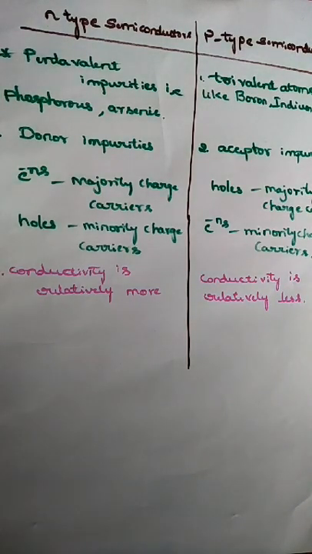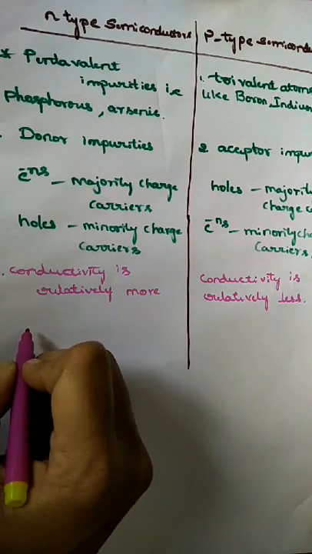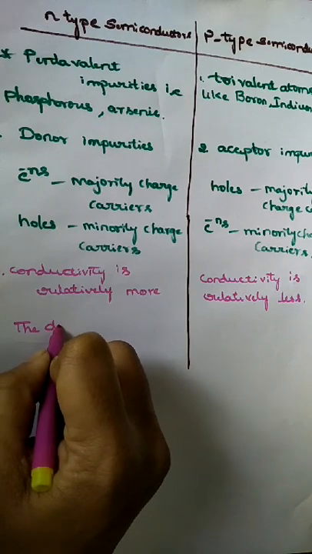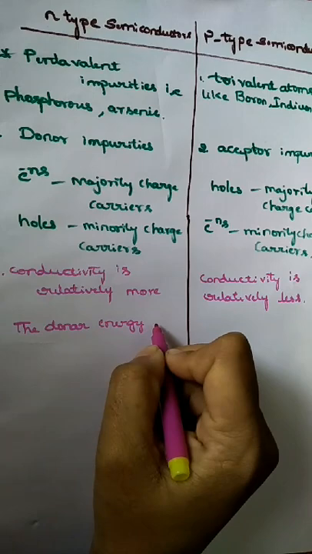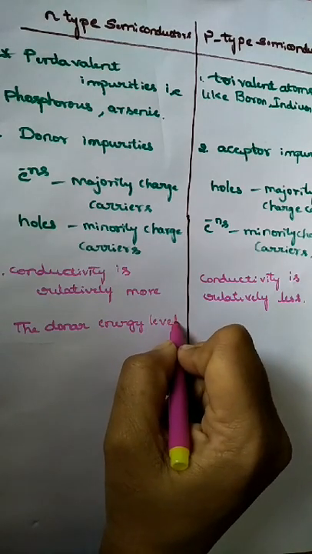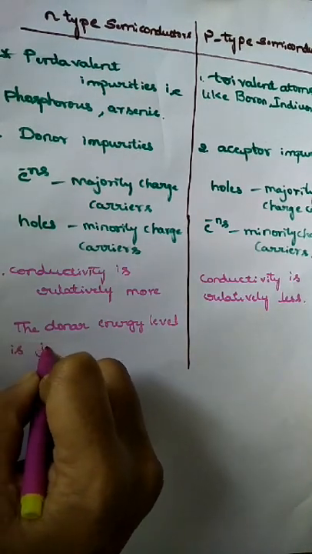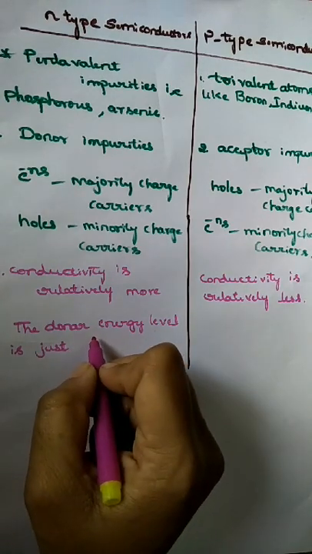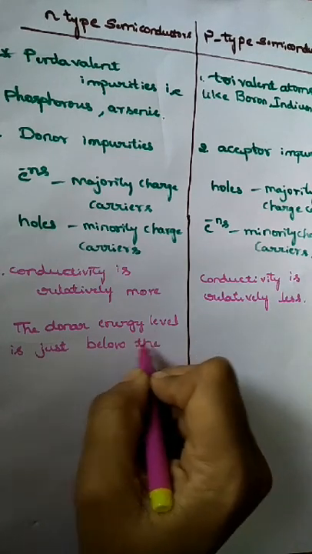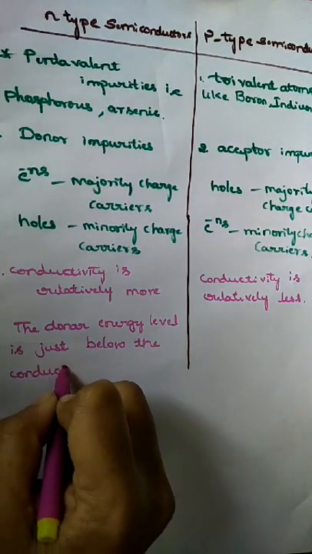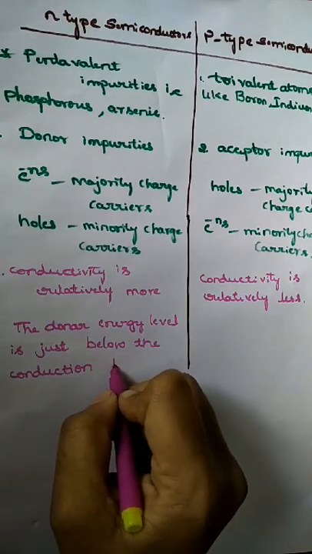Okay, so the next difference is, the donor energy level is just below the conduction band.